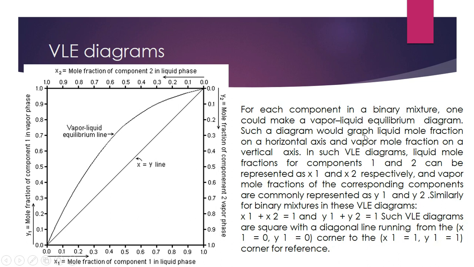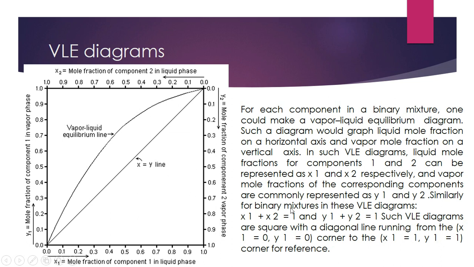Such a diagram would graph liquid mole fraction on the horizontal axis and vapor mole fraction on the vertical axis. In such a VLE diagram, liquid mole fractions for components 1 and 2 can be represented as x1 and x2 respectively, and vapor mole fractions of the corresponding components are commonly represented as y1 and y2.